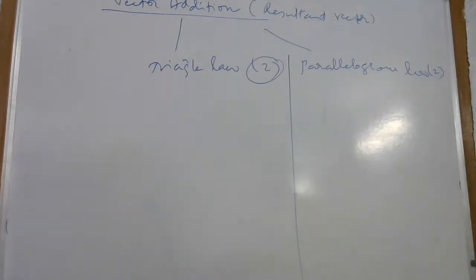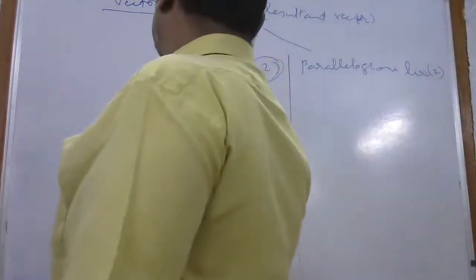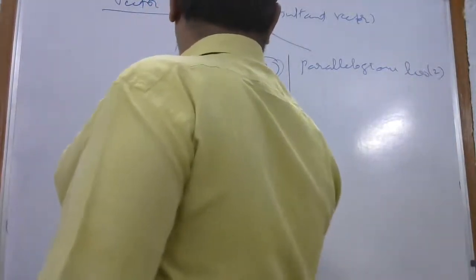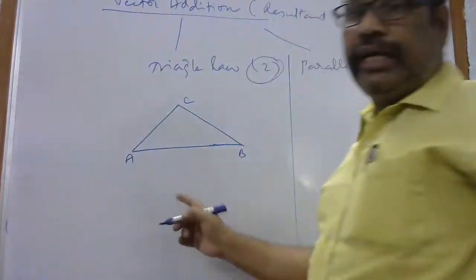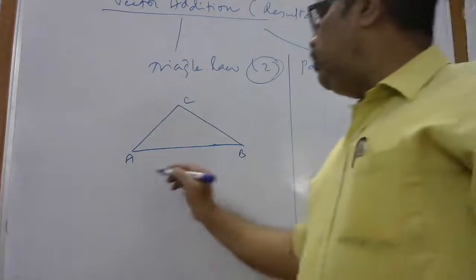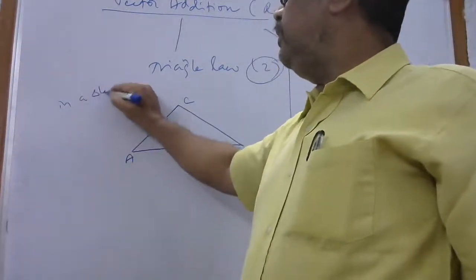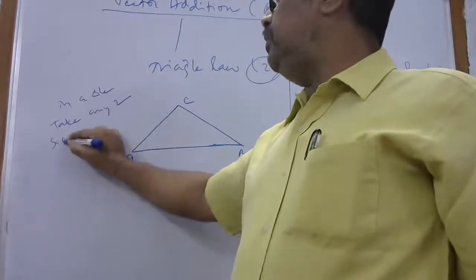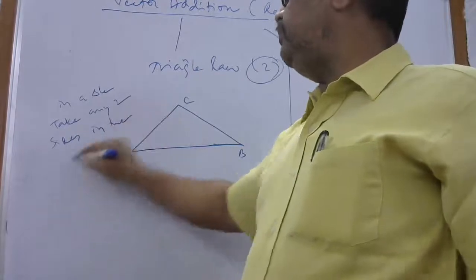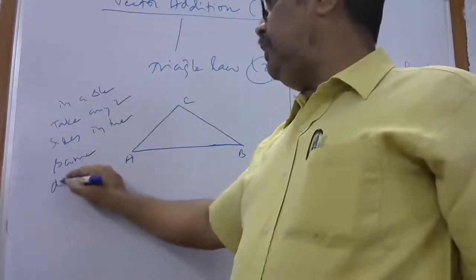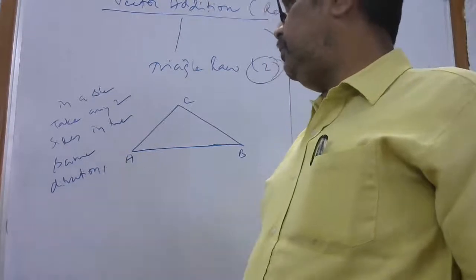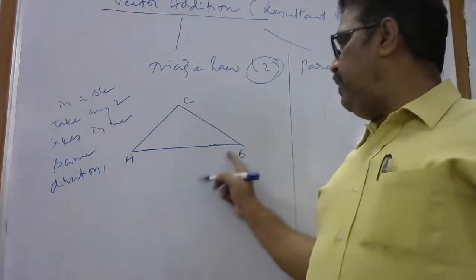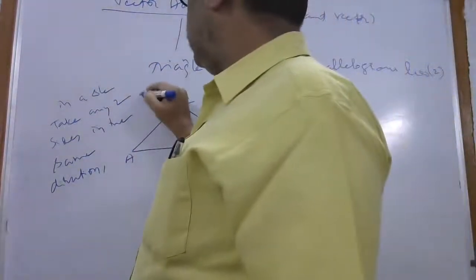Clear? Now see here, how the triangle law comes. Take any triangle. Is it a triangle or not? Take any two sides of the triangle in the same direction. Any two sides you take, AC, BC, AB, BC, but they must be continuous sides.